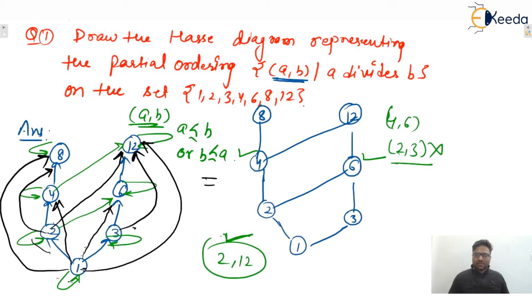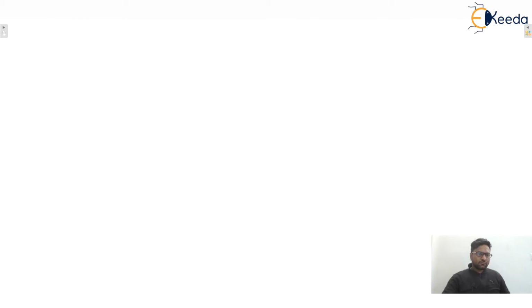Neither 2 divides 3 nor 3 divides 2. So we can find out the elements which are comparable or not in the Hasse diagram. Okay, I hope this one is clear to everyone. So write down one more problem. Let us consider the second problem.